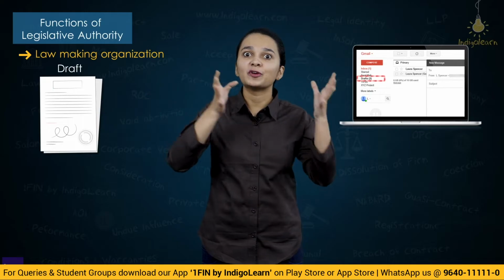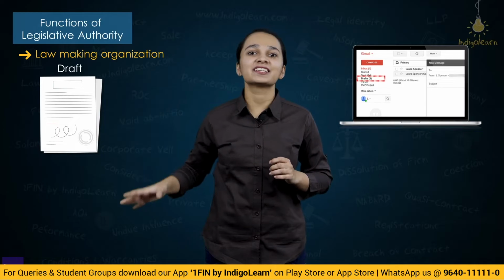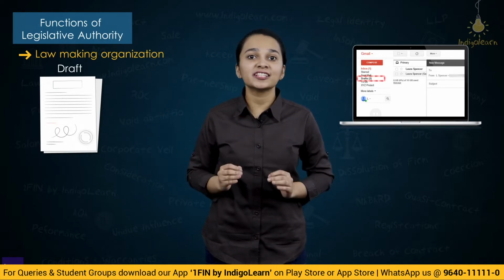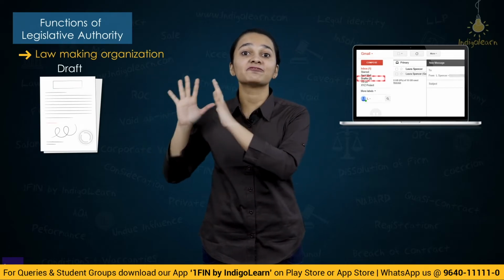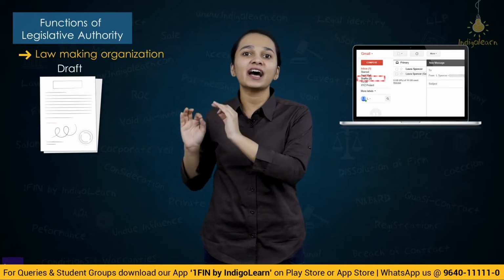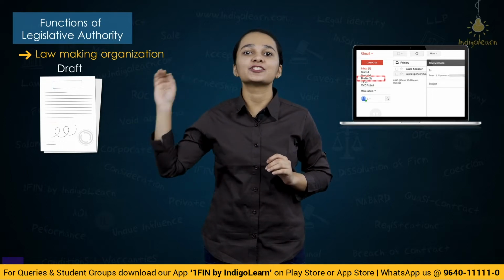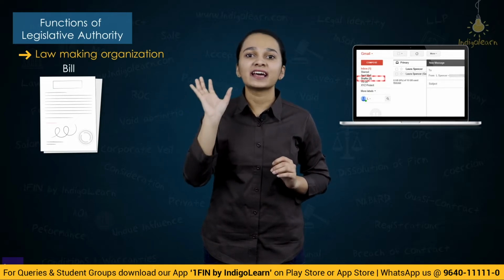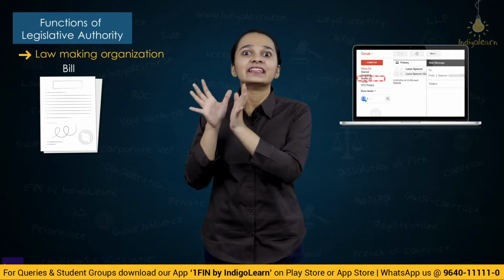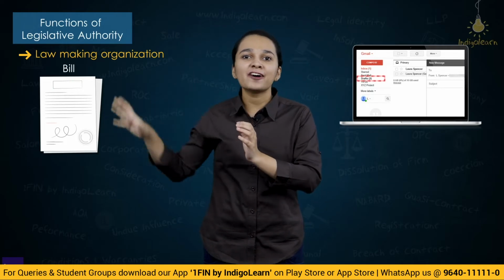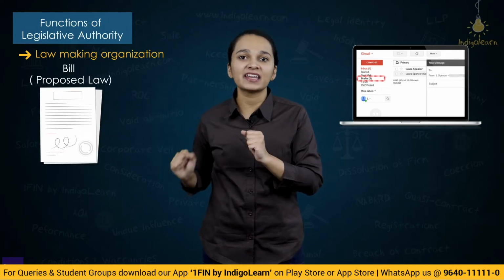So whenever a new law has to come into existence, the lawmakers make a draft set of rules and regulations. We call it a draft because it is not yet finalized. And this draft set of rules and regulations is called a bill. So this is not a normal bill which you get when you purchase different things. This bill is a draft. It is a proposed law, or a draft of the rules and regulations.